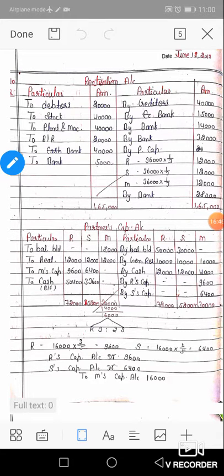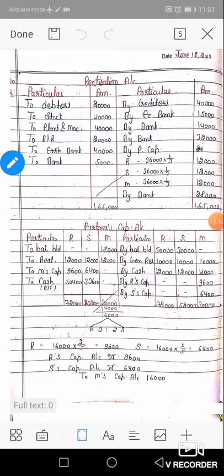The balance sheet of Ram, Shyam and Mohan on 31st March 2014 was as follows. On the liability side of the balance sheet: creditors 40,000, general reserve 30,000, capital of Ram and Shyam 50,000 and 30,000. Asset side: cash at bank 12,000, debtors 20,000, stock 40,000, plant and machinery 40,000, BR 20,000, and Mohan's capital account DR balance of rupees 18,000.